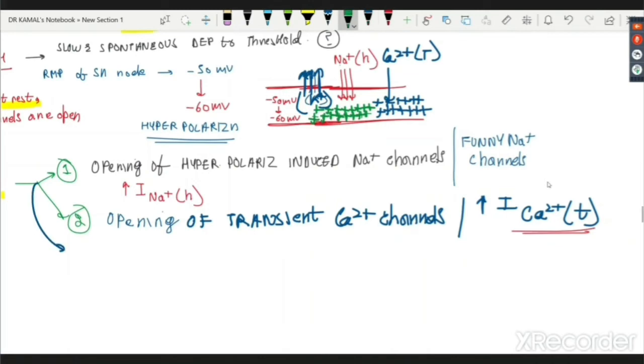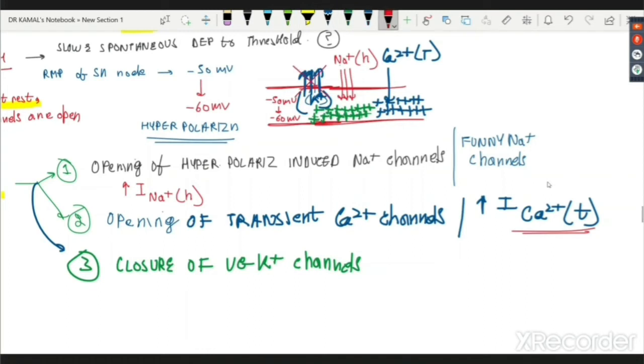Finally, the third event is closure of voltage gated potassium channel. So what finally happens? I have closed these potassium channels.